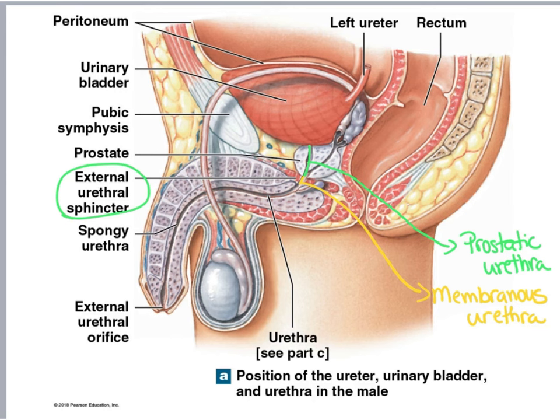Now, after the membranous urethra, we have the spongy urethra. And this is the longest section of the male urethra. It goes through the corpus spongiosum, which is one of the two erectile tissues I will talk about when I cover the male reproductive system. So the spongy urethra goes all the way down and it ends at the external urethral orifice.